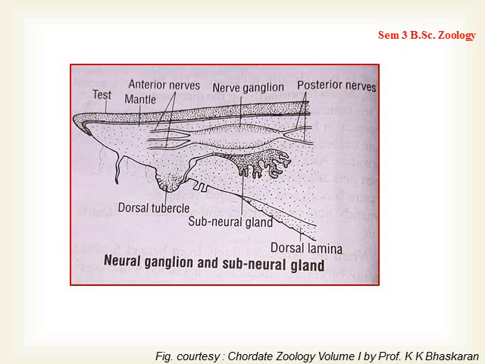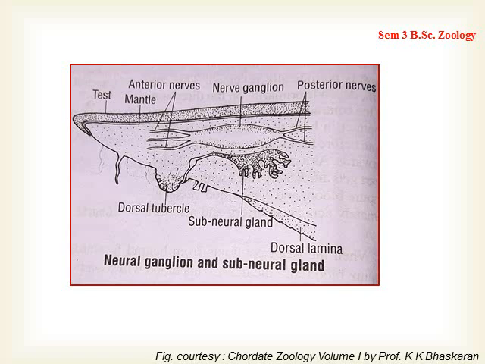On the ventral side of the neural ganglion, you can see the subneural gland. The subneural gland is responsible for the excretion, right? The subneural gland, you can see just before it opens into the pharynx, it has a swollen, funnel-shaped, ciliated region, right?